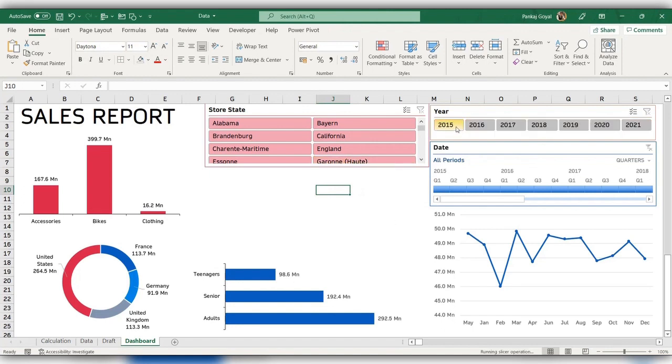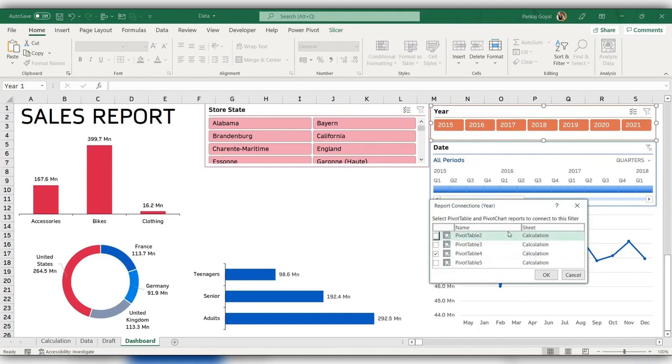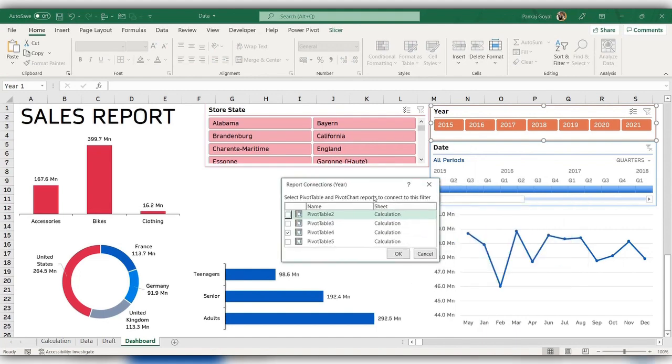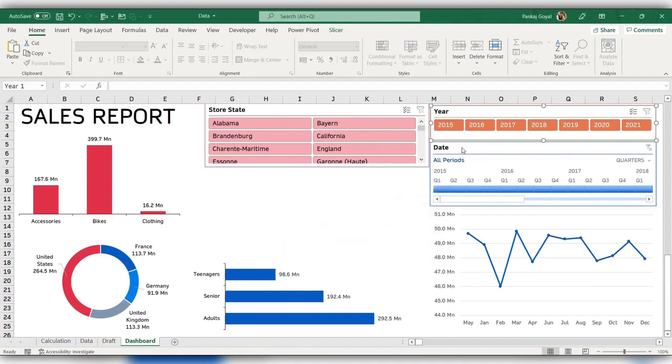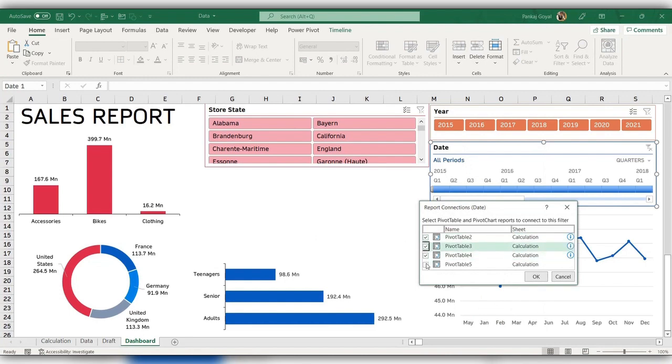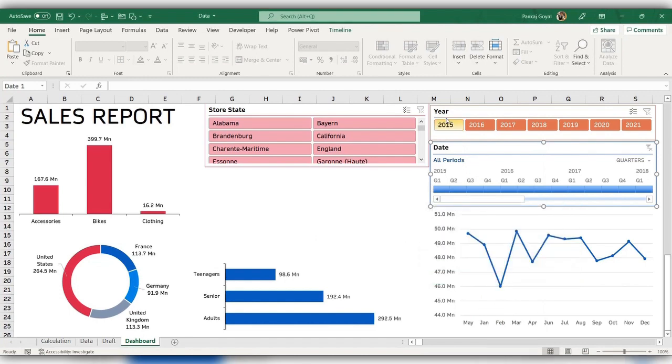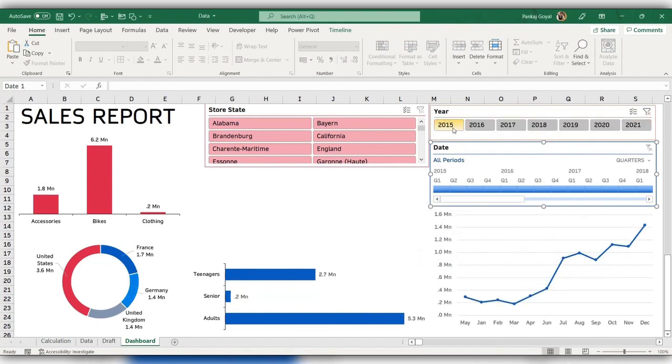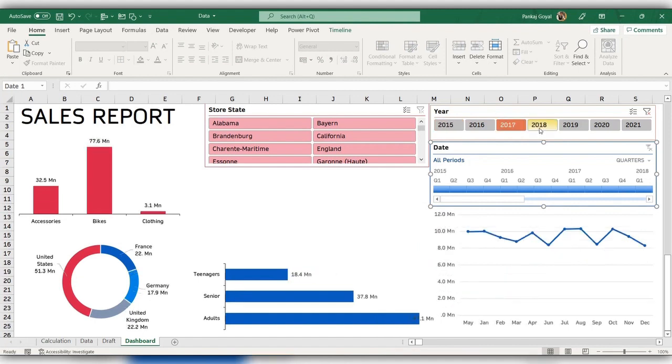Now, if I click on any button, you can see things are changing, but not all. So I need to connect this to all the pivot tables. I'll right click, go to report connection and then select all the tables here. Same for this timeline. I'll go to report connection and check mark all the tables here. Now, if I make any change, you can see the data is changing and the bar and all the graphs are changing as well.